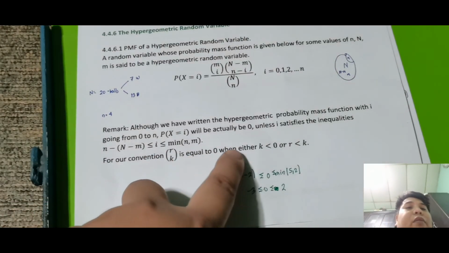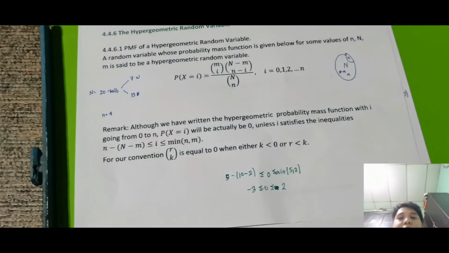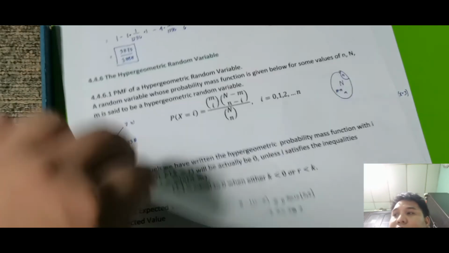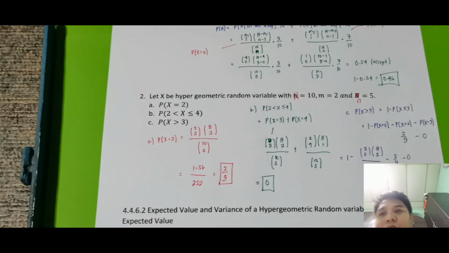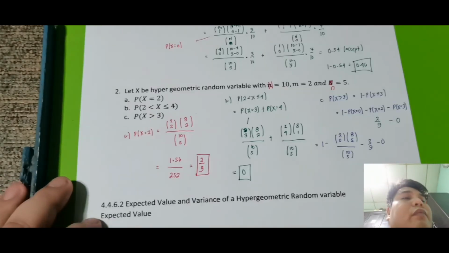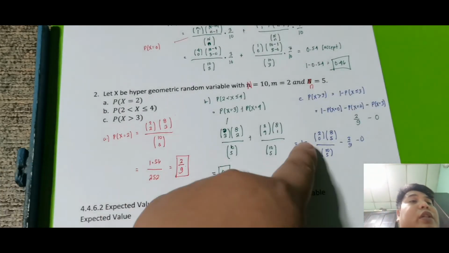r taken k is equal to 0 when either k is less than 0. So, kung yung k is less than 0, paano kung k is equal to 0? So, nasulat ko ba or nasabi ko siya sa mga previous video? So, di ko maalala eh. Pero, kung 2 taken 0, so kung sa combination, wait lang nga, iniisip ko kasi. Okay, so 0 factorial, 2 minus 1. N minus r, so that is 2 factorial over 2. So, n taken 0, so check ko lang din. So, ayun, nakita ko na. So, n taken 0 is 1. So, this is 2 taken 0 is 1.